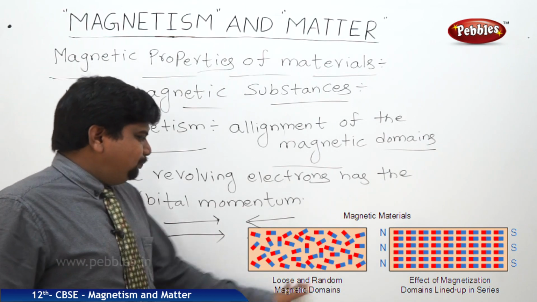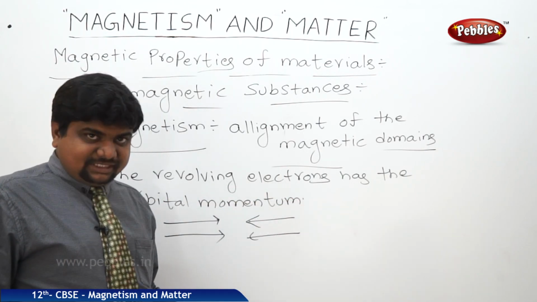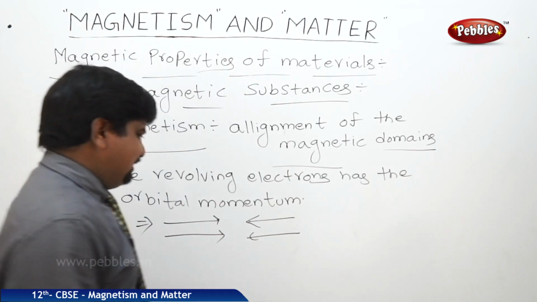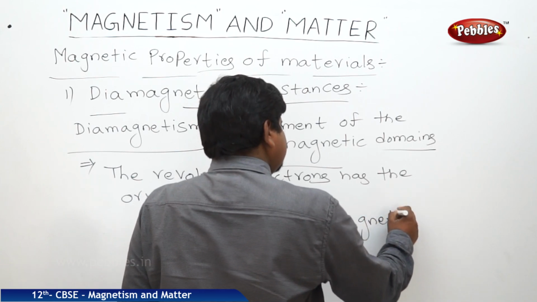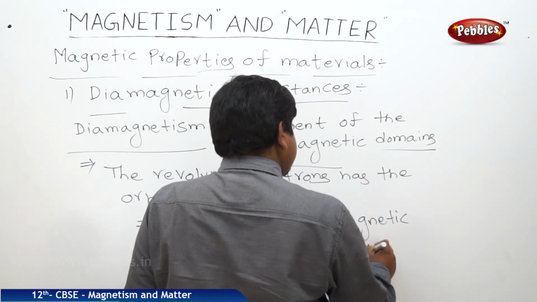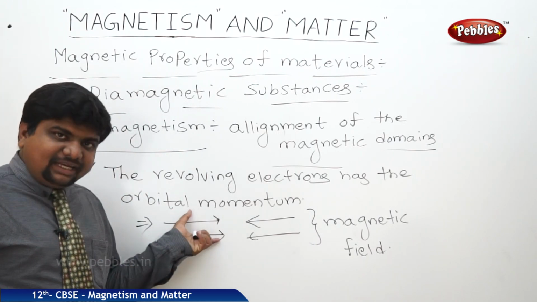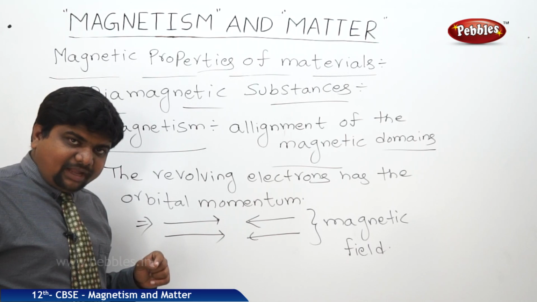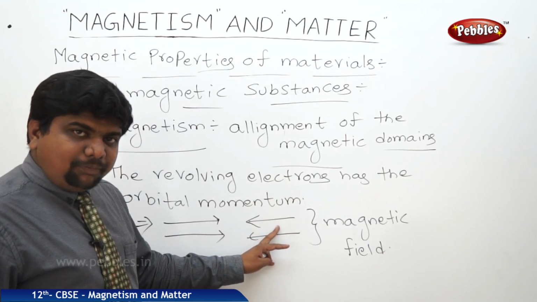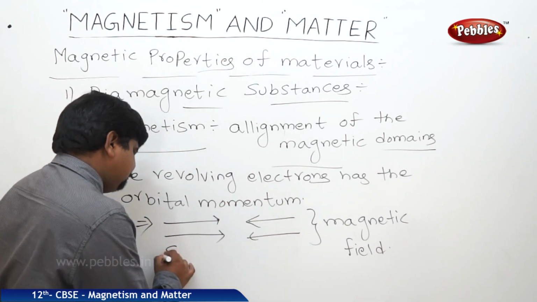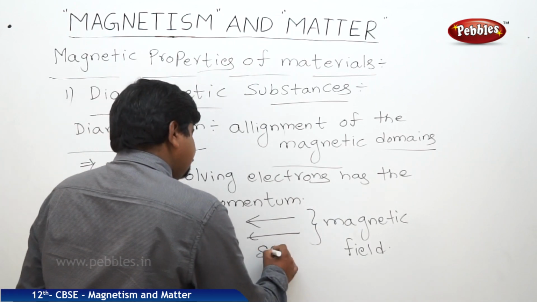So when this diamagnetic substance is exposed to a magnetic field, the motion of the electrons which are in the same direction will be slowed down because of the applied magnetic field, and the motion of the electrons which are moving in the opposite direction speeds up.